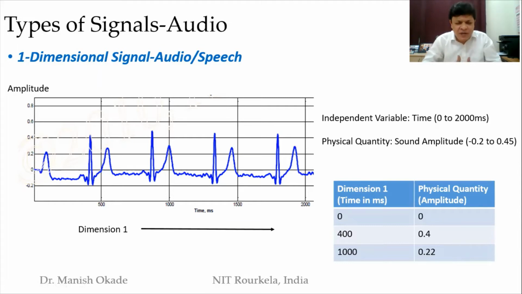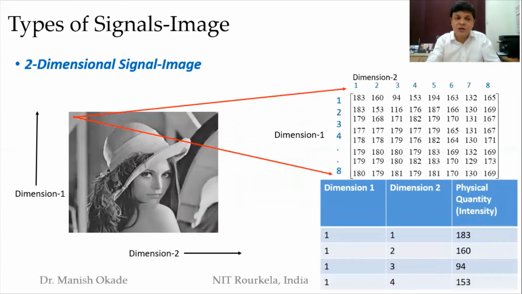Like this, there are many one-dimensional signals where there is only variation with respect to one variable, which is time. So you could have ECG, EMG, etc. So this is the start of the types of signals, where we are introducing you to an audio sequence. Like this, the next signal, I think you can guess, would be two-dimensional, where we would have variation in two dimensions, the X and the Y. That is referred to in signal processing language as an image.